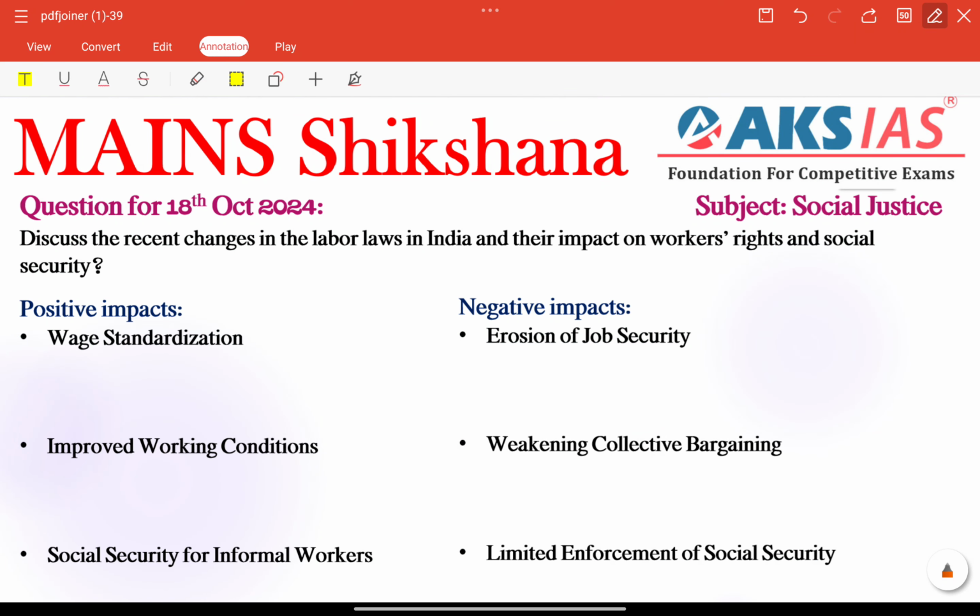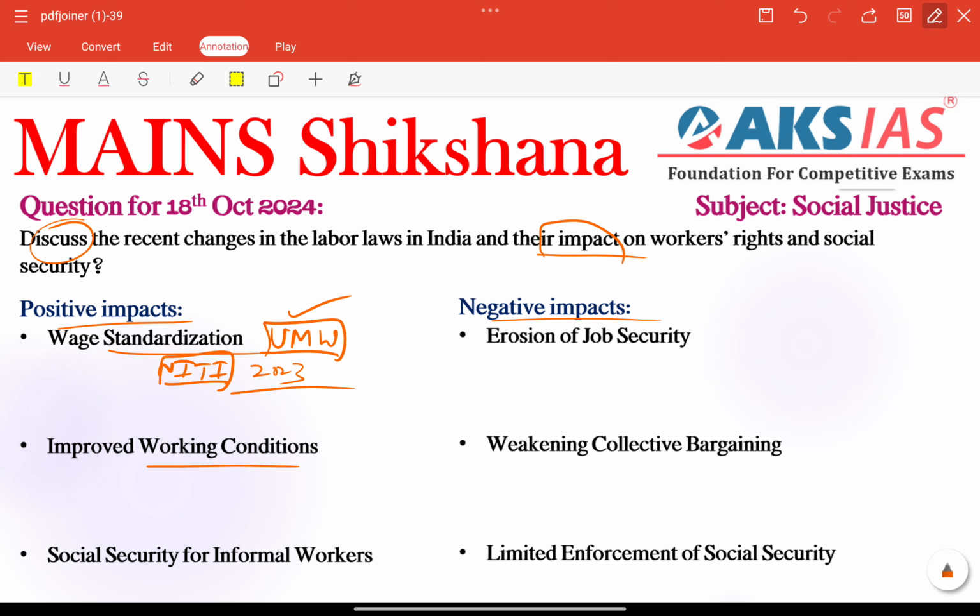Next, coming to the next keyword, that is impact, positive impact and negative impact, because we are addressing a discuss question tag here, right? The first important thing is wage standardization. Here the Code on Wages ensures a uniform minimum wage across sectors, reducing wage discrimination especially, right? This is a positive point because of the recent changes. For example, we can connect the Niti Aayog report, estimating that minimum wage reforms could uplift over 100 million workers in India, according to the Niti Aayog report 2023, right? These types of reports need to be connected here.